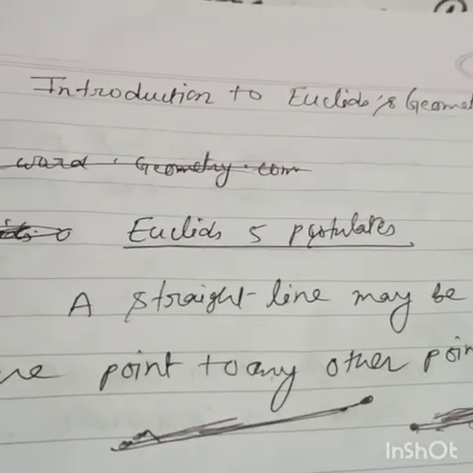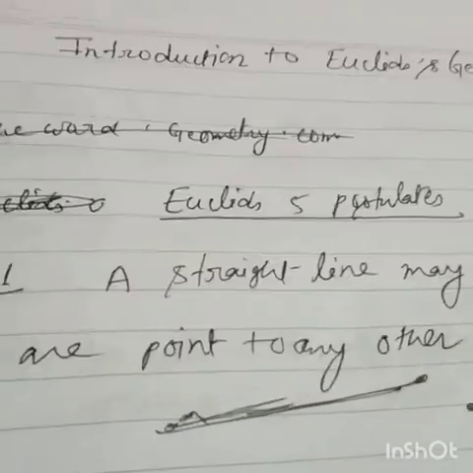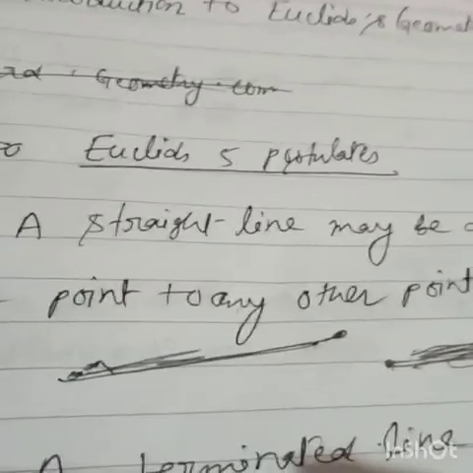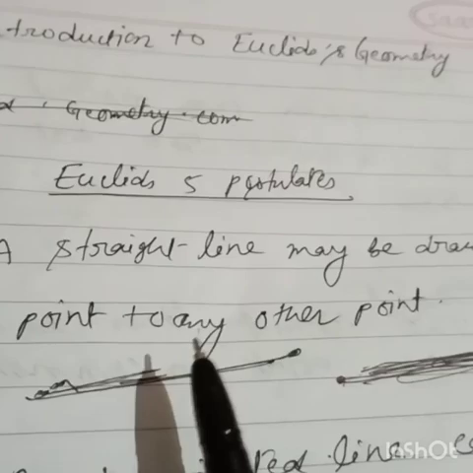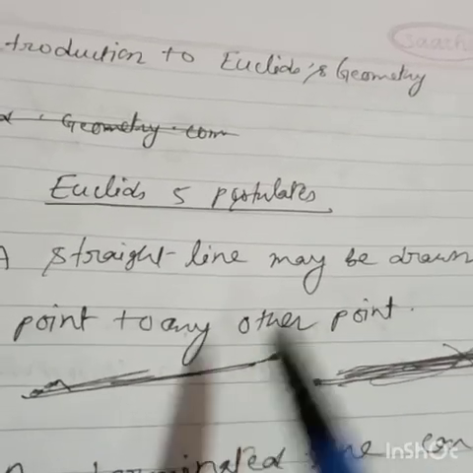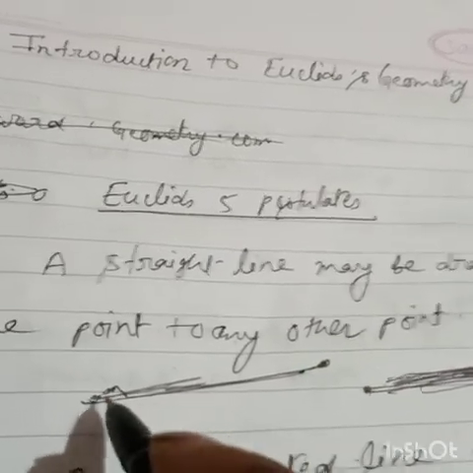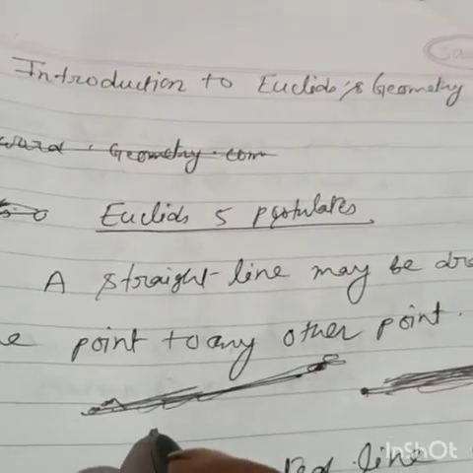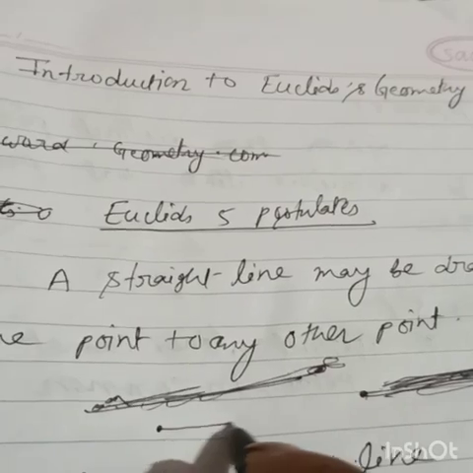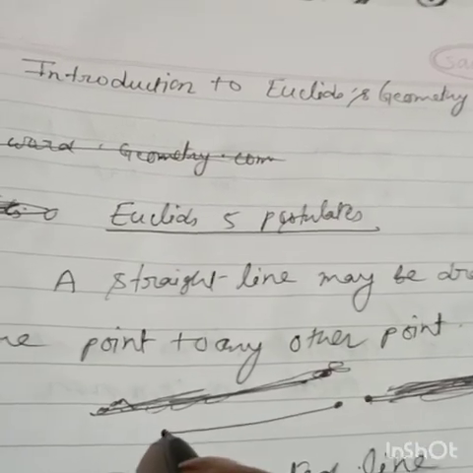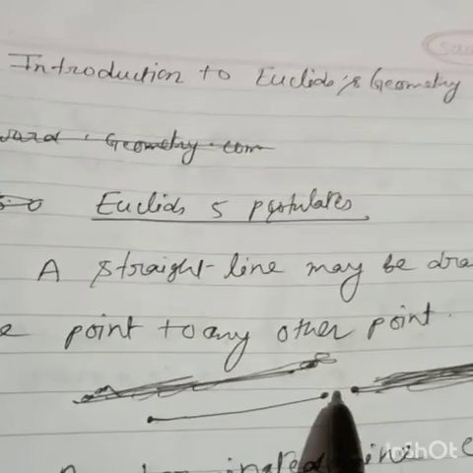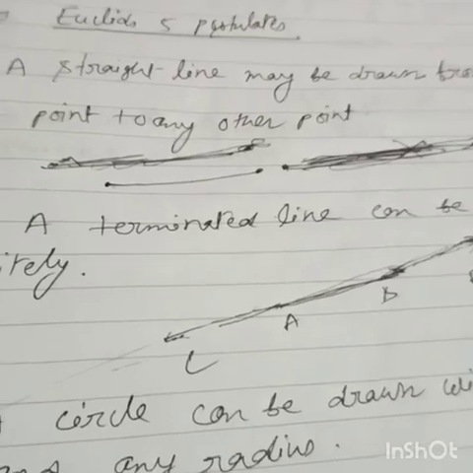Now Euclid's postulates. There are 5 postulates. Postulate 1, P1, I wrote: a straight line may be drawn from any one point to any other point. I have drawn already, so I will draw once again, then you will understand. Suppose this is a point. If you start from this point to draw a straight line, then you can finish here. So a straight line may be drawn from one point to another point. Understood? Next. These are very easy.